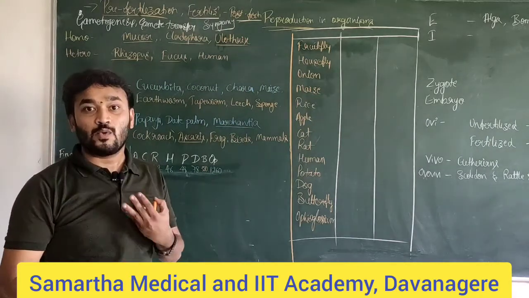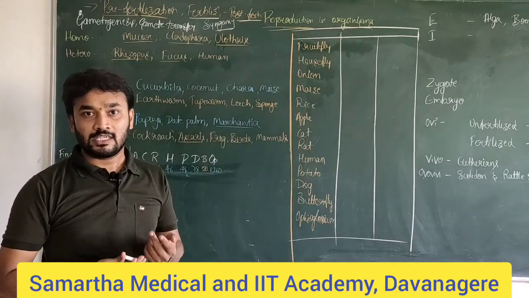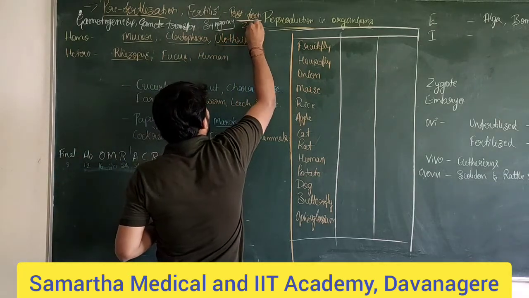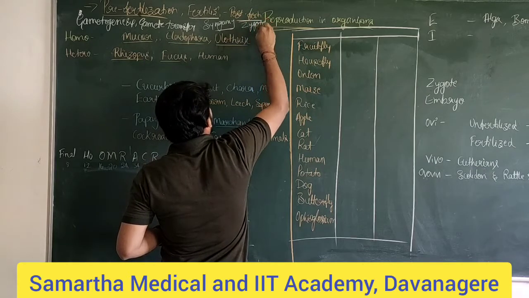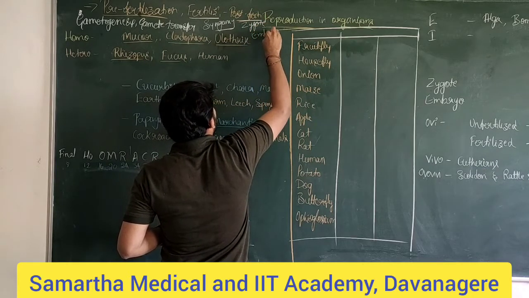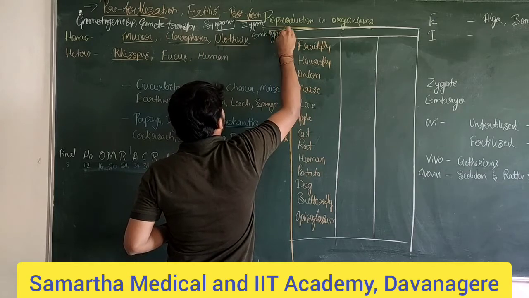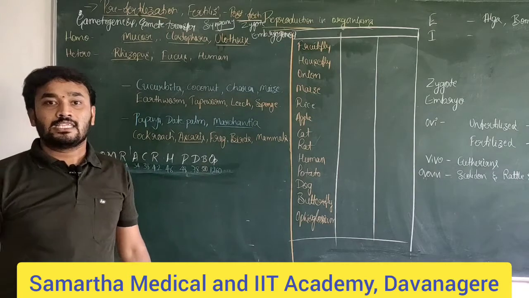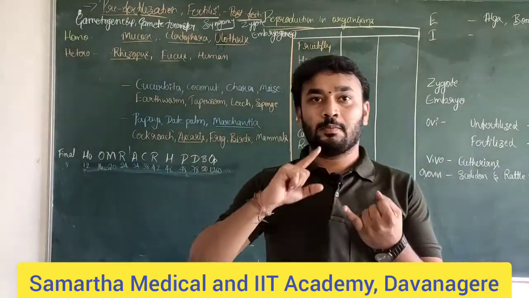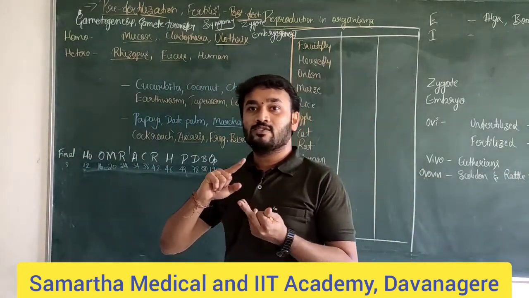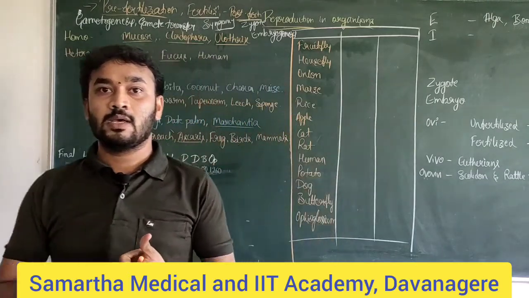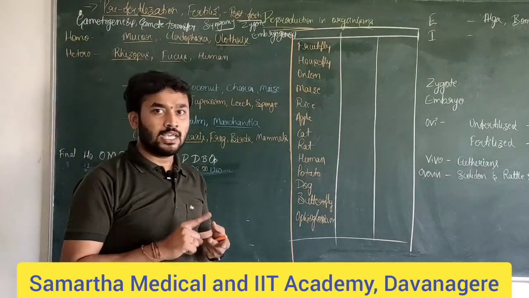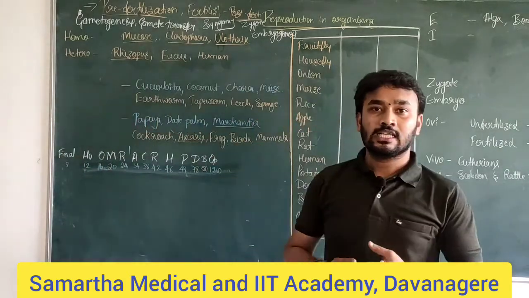After the fusion of gametes, the zygote is formed and the embryo develops, that is embryogenesis. So these are the three major events we see in sexual reproduction: the pre-fertilization event, the fertilization event, and the post-fertilization event.